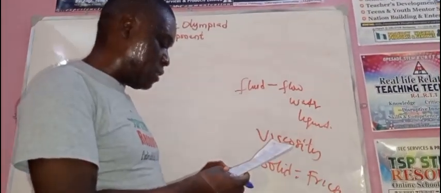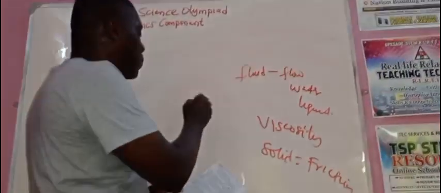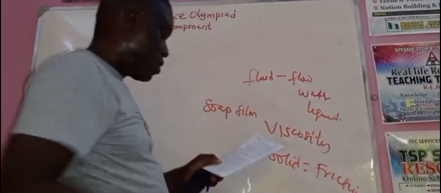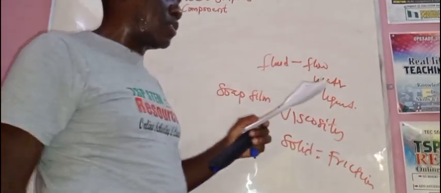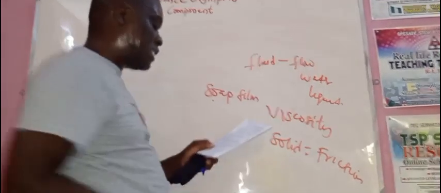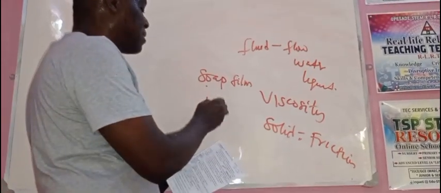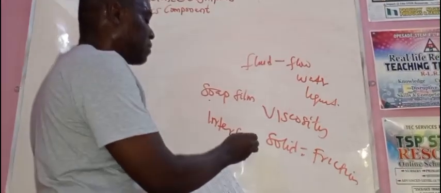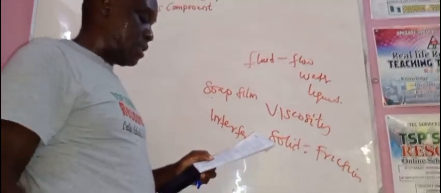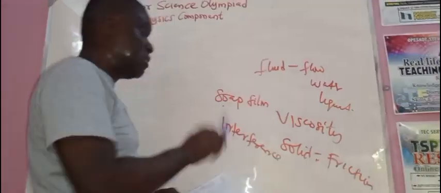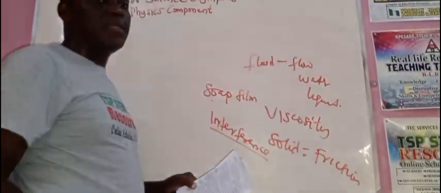Now, another question. I need to be deliberate here. Look at this question. It says soap film exhibit brilliant colors in sunlight due to what? Interference is the answer. In bright light, they exhibit brilliant colors in sunlight. The reason is because there is interference that is causing that to be.